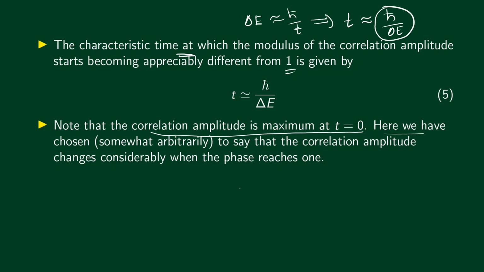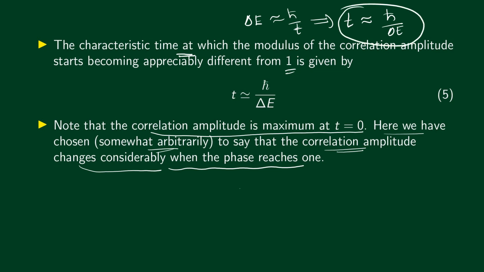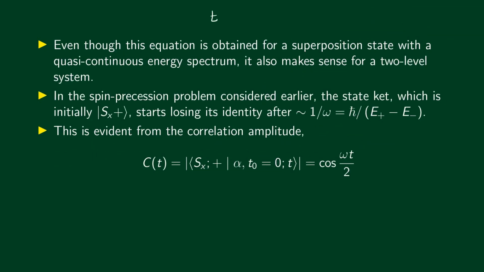Here we have chosen, somewhat arbitrarily, to say that the correlation amplitude changes considerably when the phase reaches 1. And the phase reaches 1 when t is h bar divided by delta E. So we have the condition t is approximately equal to h bar divided by delta E.